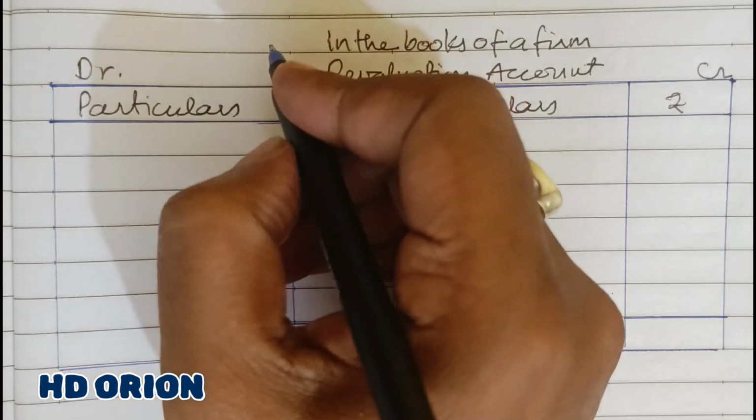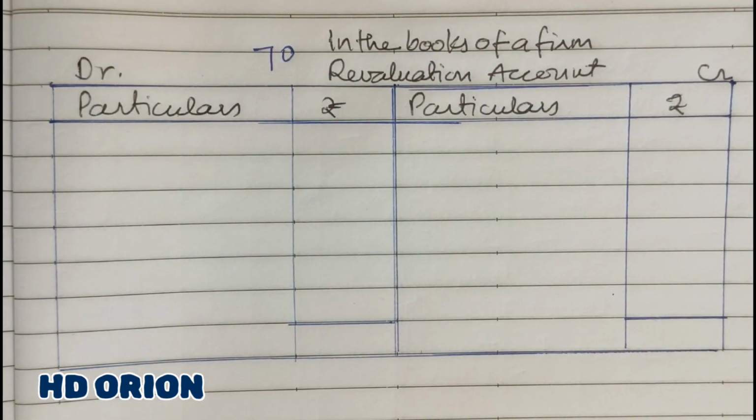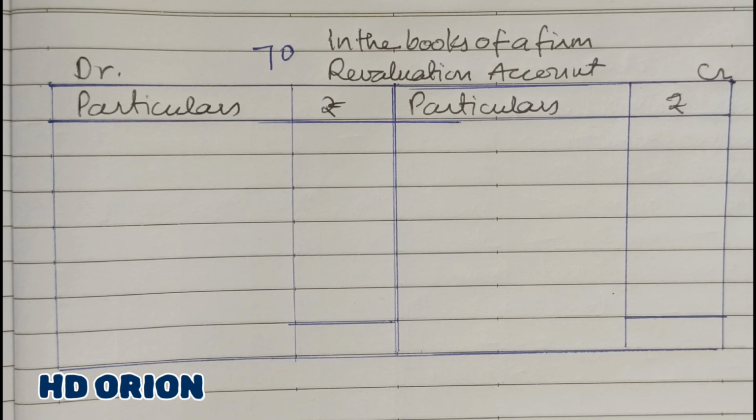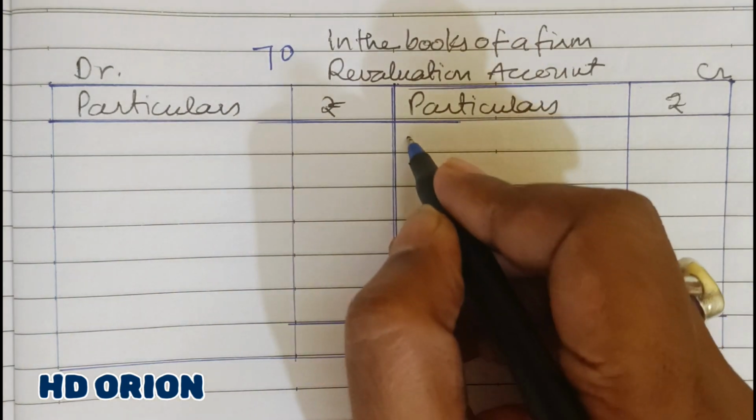So solution 70 we will see, and here in the revaluation account we will reevaluate the assets and liabilities. In point C, stock is undervalued by 10%. Undervalued by 10% means what? What is shown in the balance sheet is 90%, and therefore it is undervalued by 10%. So when 90% is rupees 18,000, how much will be 100%? And we will compare with that. So we will increase stock.